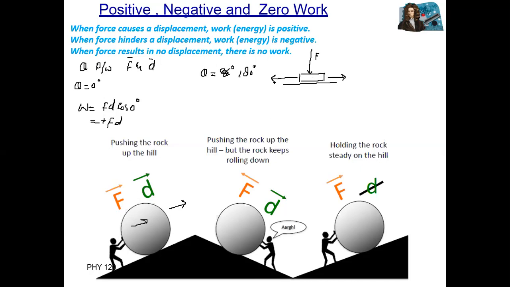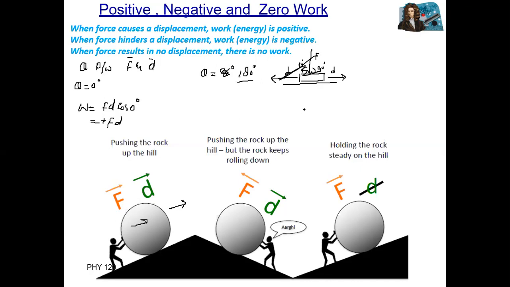In both cases, the angle between force and displacement is 90 degrees. Sorry, I mean 180 degrees.